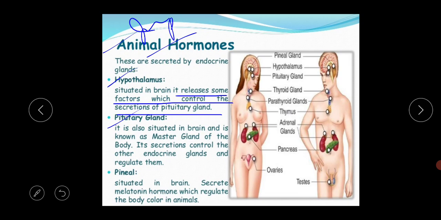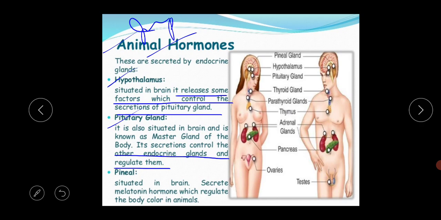So next thing is the pituitary gland. What is the meaning of the pituitary gland? It's also situated in the brain and is known as the master gland of the body. Its secretion controls the other endocrine glands and regulates them. So why is this pituitary gland called the master gland?